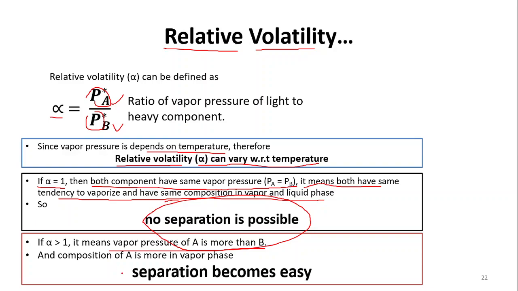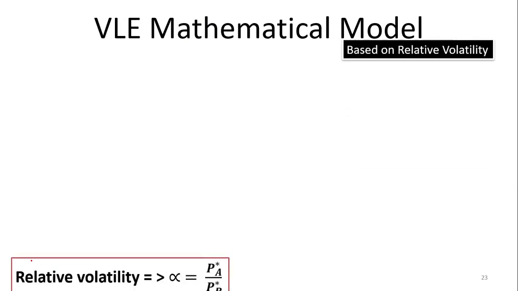As alpha moves further and further away from 1, the separation becomes easier. That is basically the significance of relative volatility. We have to see how much difference there is between PA and PB. More difference means easier separation is possible. Less difference, and if it is equal to 1, no separation is possible. So now comes how to develop the VLE data with the help of relative volatility, that is, the VLE mathematical model based on the relative volatility.